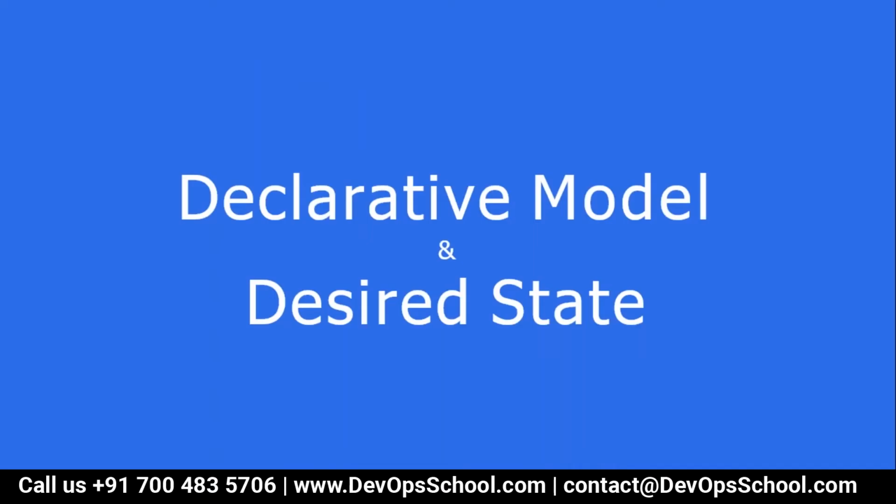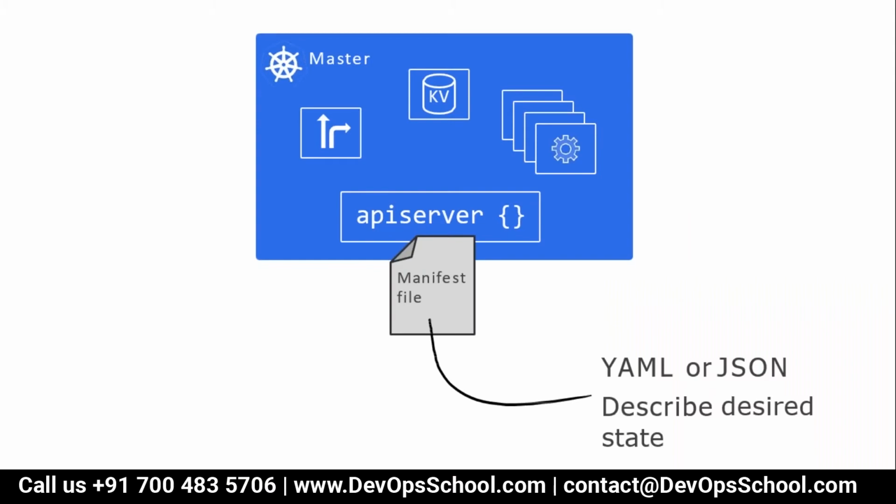So I was discussing the declarative model and desired state. So what do you want? Declare in the declarative model. The declarative model is supported by YAML or JSON, you know that. Remember, you can write anything in YAML or JSON, but the API server always receives JSON format only. So kubectl, which is there in your workstation, converts that actually. So what you want, declare where? YAML or JSON.